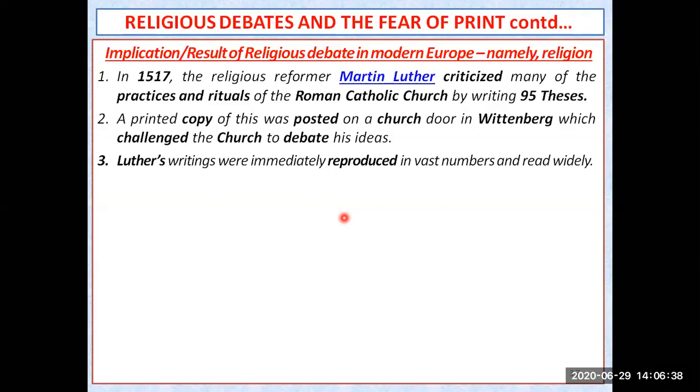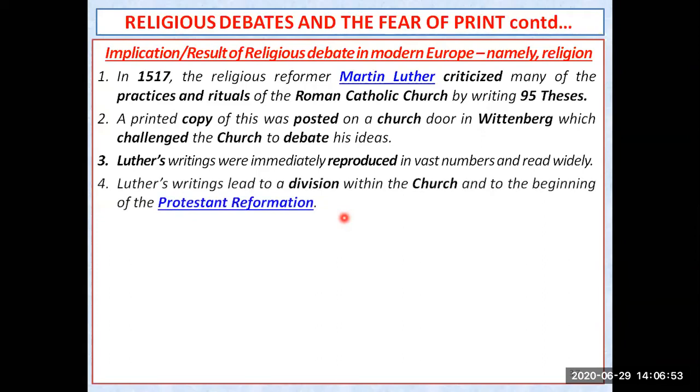Luther's writings were immediately reproduced in vast numbers. Those 95 theses were printed in vast numbers, I mean 100 times, 1,000 times it was printed and reproduced, and read widely by the people. Luther's writing led to a division within the church.